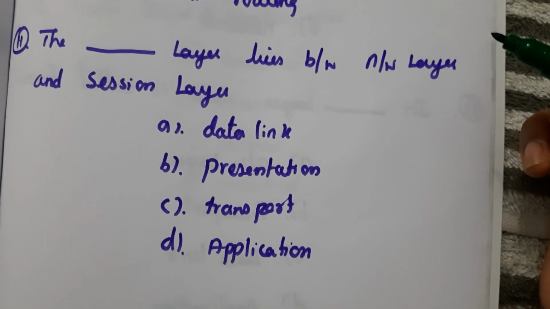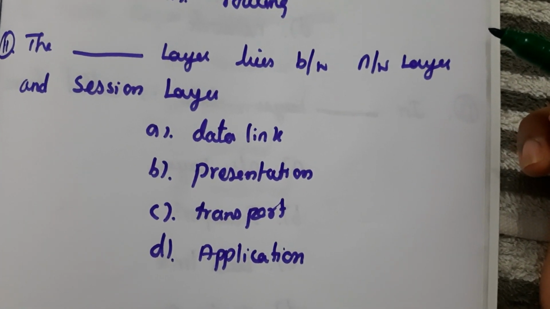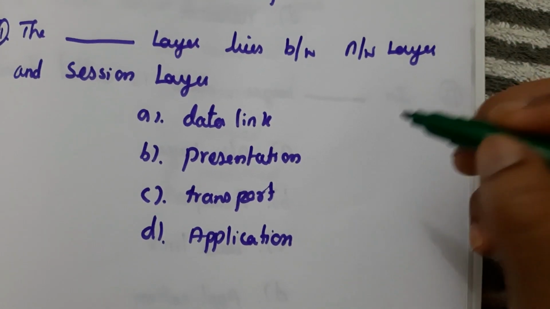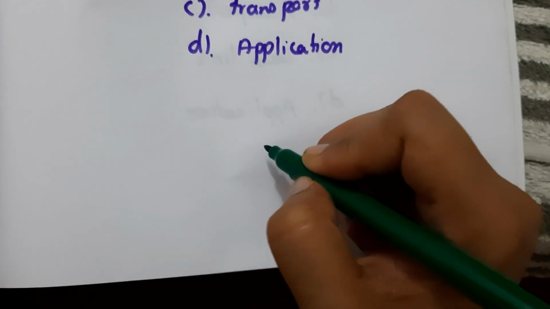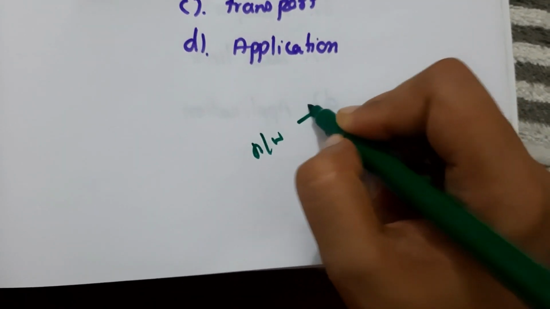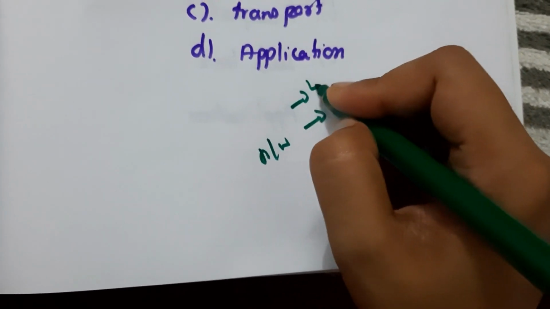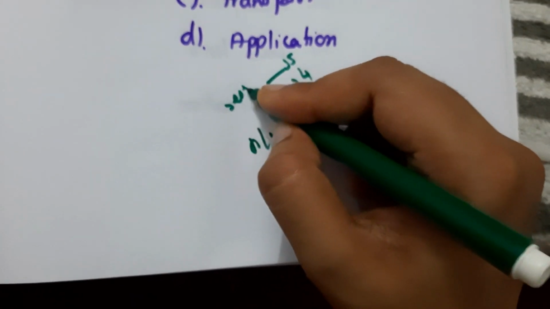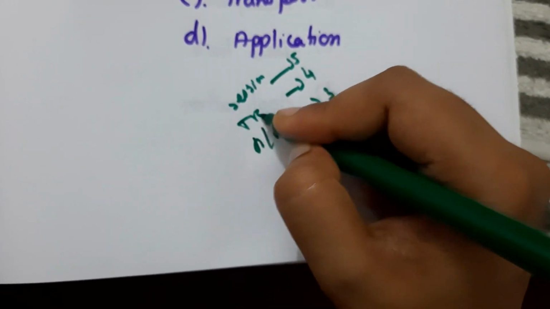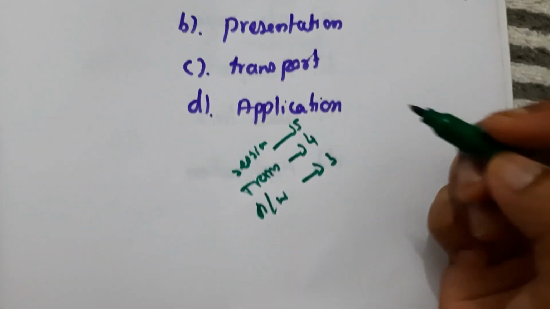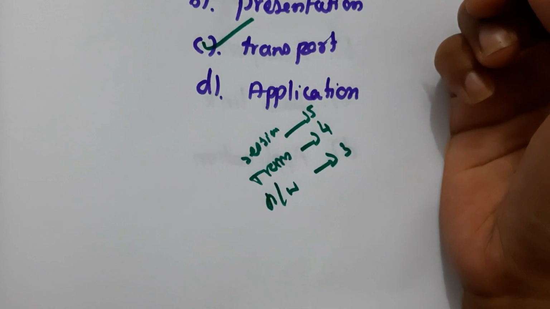Next question, the dash layer lies between network layer and session layer. The network layer is the third layer, so we have to find the fourth layer. This is the session layer, and the fourth layer is transport layer. So here the answer is C, transport layer.